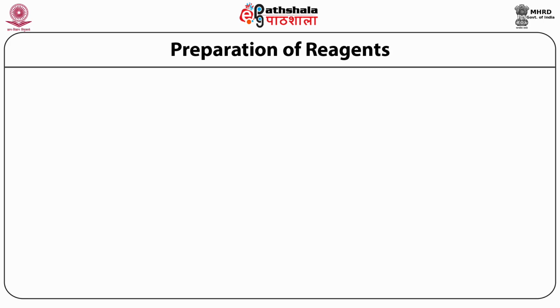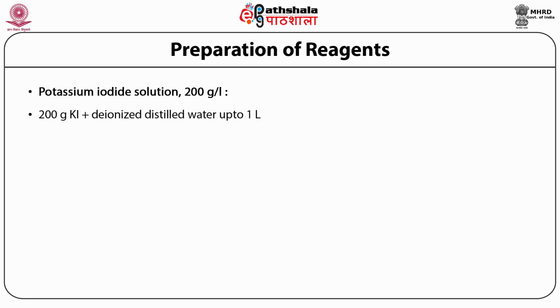Coming to preparation of reagents, a potassium iodide solution of 200 gram per liter is prepared. You can simply weigh potassium iodide, dissolve it in deionized water and make the volume up to 1 liter. A sodium borohydride solution, 98%, is used. You can procure that from the vendor.